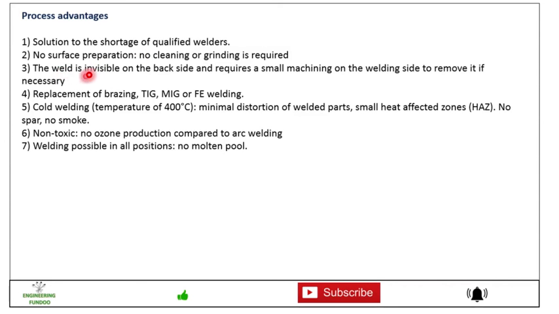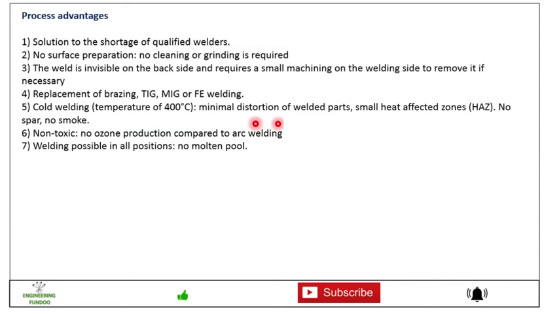No surface preparation, no cleaning or grinding is required. The weld is invisible on the back side and requires a small machining on the welding side to remove it if necessary. If necessary means sometimes it is not necessary to remove, because there are only small parts or burrs which might not need to be removed. Replacement of brazing, TIG or MIG or FE welding can be replaced.